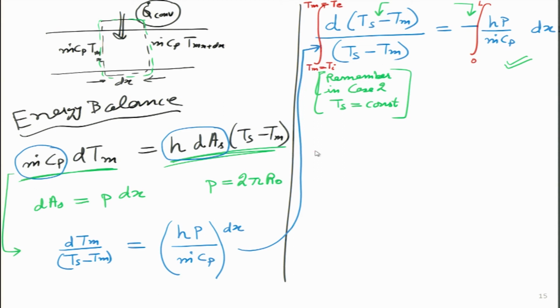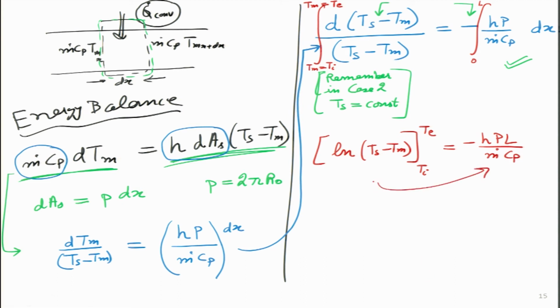So, the integral on the left hand side is very straightforward. What I will get is a logarithmic Ts minus Tm with the limits Ti to Te, and the right hand side turns out to be minus hPL over m dot Cp, which means once I solve this by putting the limits over here, what I will get is essentially the exit temperature Te becomes known to me: Te is Ts minus (Ts minus Ti) divided by e to the power minus h, and what is this thing next to h?